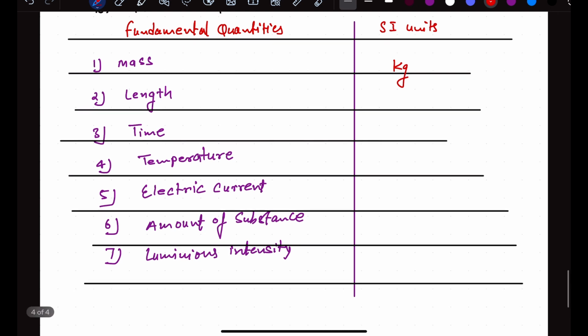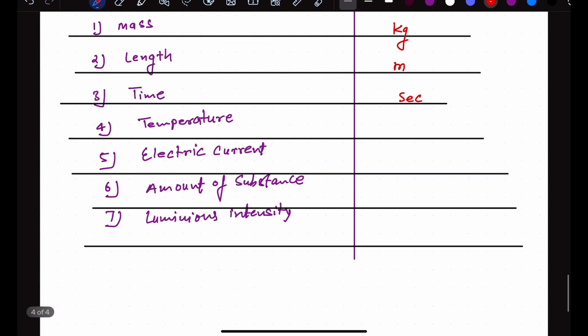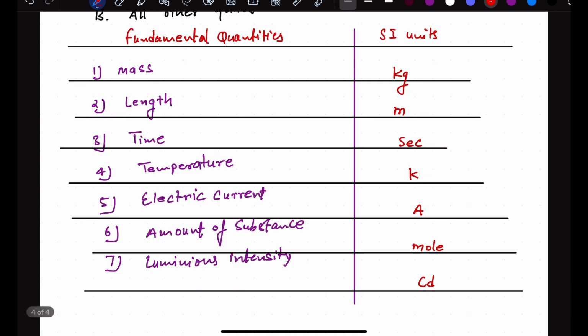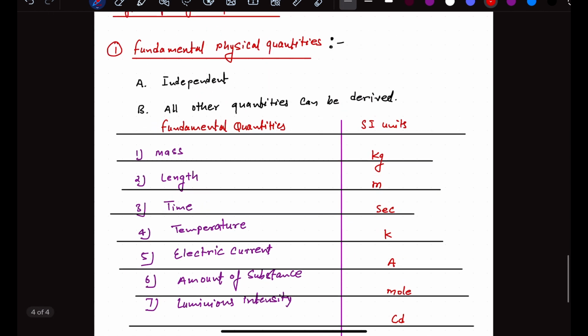Length is measured in meters and it is represented by small m. Time is measured in seconds. Temperature is measured in Kelvin. Electric current is measured in amperes. And amount of substance, as you know, is measured in moles. And luminous intensity is measured in candela. So these are the SI units. Again, we will discuss these SI units. Right now you need to memorize this list. So these are the fundamental quantities.